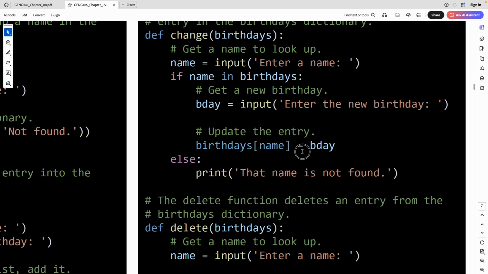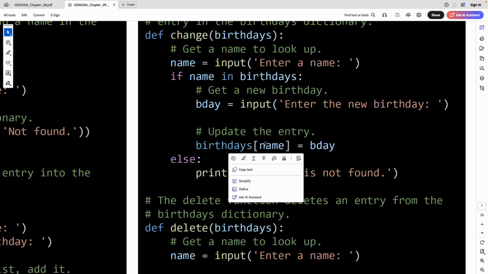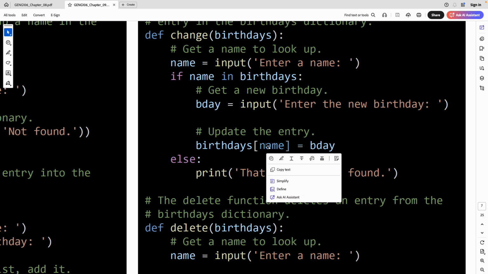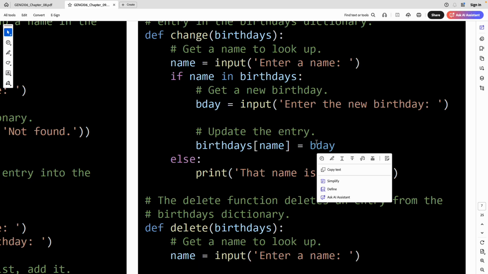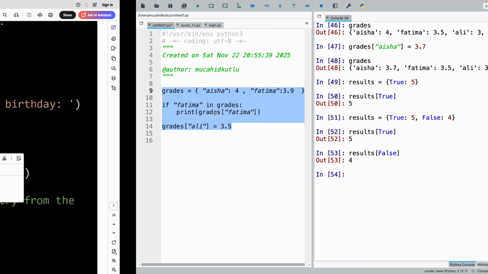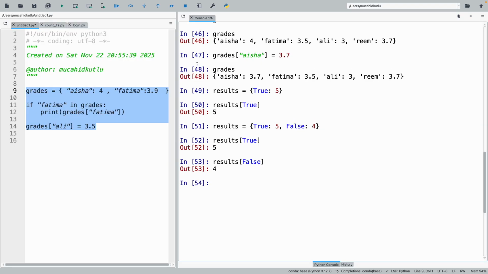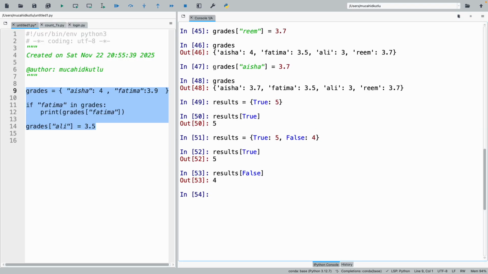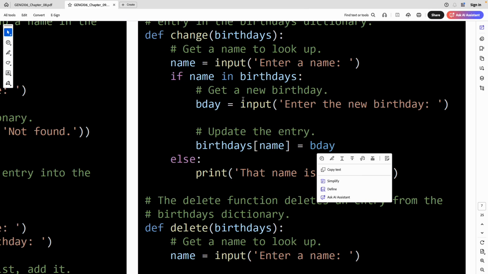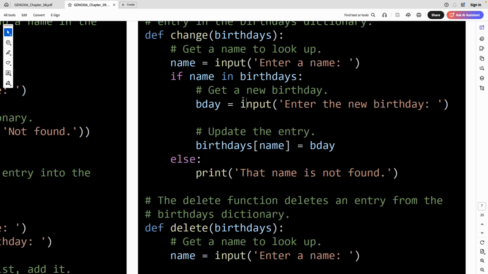And then we just change it in this way. For the birthdays, this is the index that we use for the name, and this should be the new birthday. Like in my code, I used it here, like how we change it. Similar, just another example for changing a value in a list. Any questions so far?